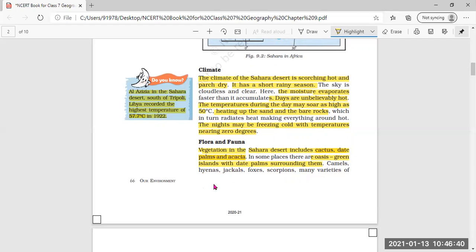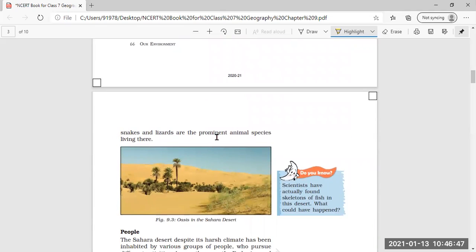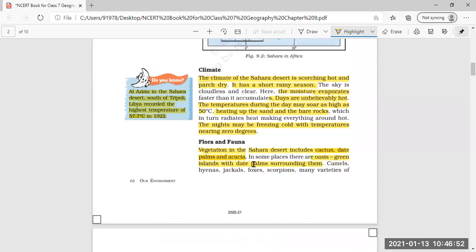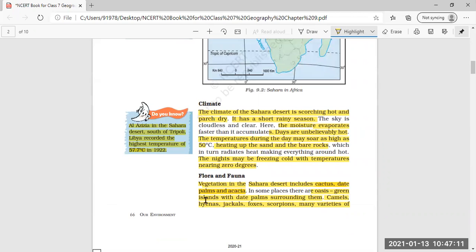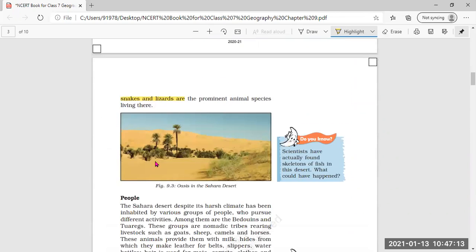Then camels, hyenas, jackals, foxes, scorpions, and many varieties of snakes and lizards are the prominent animal species living over there. So what type of animals are found in the Sahara Desert? Animals like camels, hyenas, jackals, foxes, scorpions, and different types of snakes and lizards are found in the Sahara region. I hope this climate and flora and fauna is understood by you all.